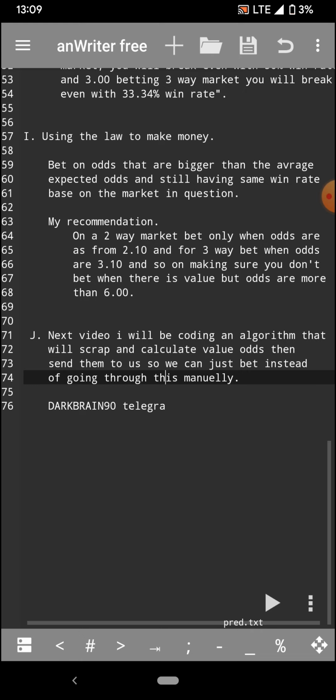Pinnacle are the sharpest books out there, and they are very, very accurate, statistically proven. I've also tested it on my own, and I see that they are very good, and what they say, they do it because you are going to make money in the long run. That's just the truth. If you are betting on them, especially using my own strategy which I've been showing you right there, you are going to make money from them.